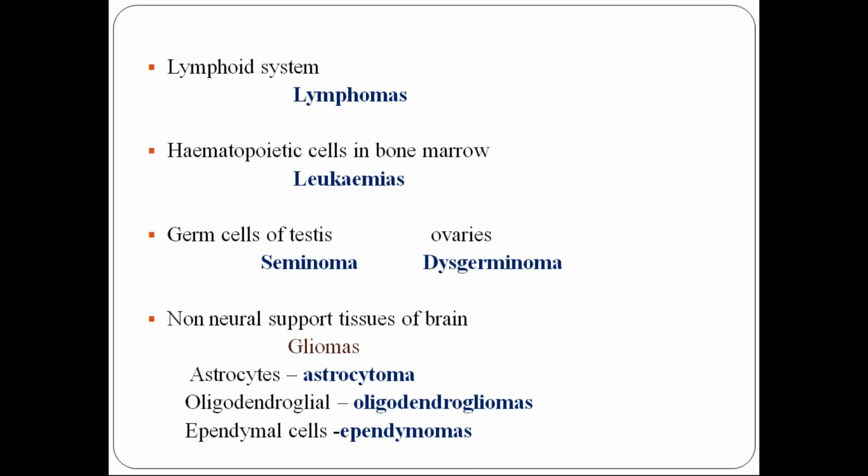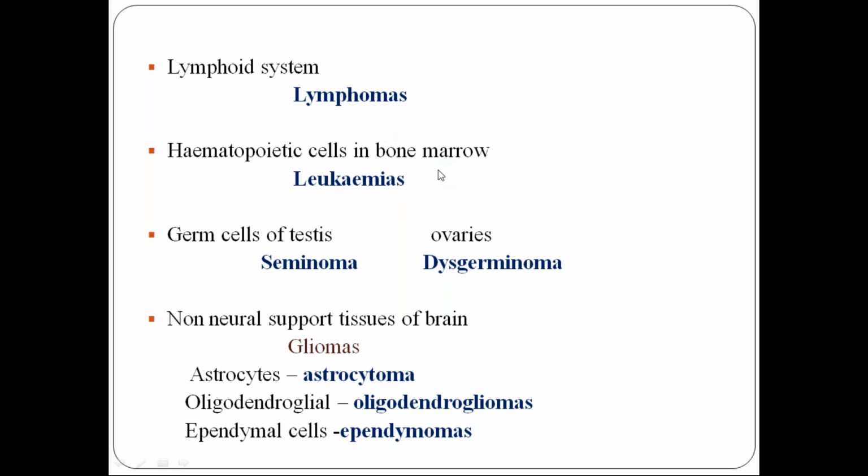So here also, in the naming system, they don't follow the rules and regulations. So lymphoma means it's a malignant tumor. Even though oma is given as a suffix, it is a malignant tumor arising from the lymphoid population in the organs wherever it is present, those lymphoid follicles. Okay, so this is a malignant tumor.